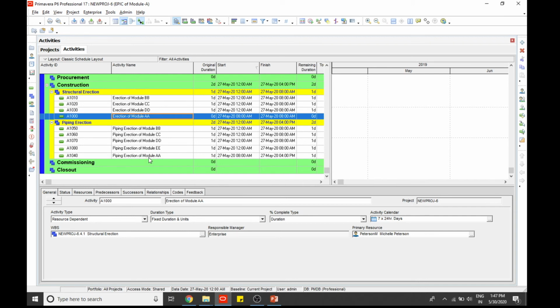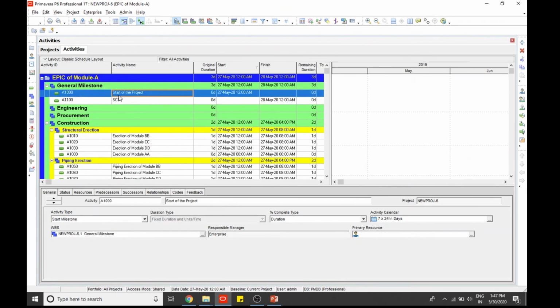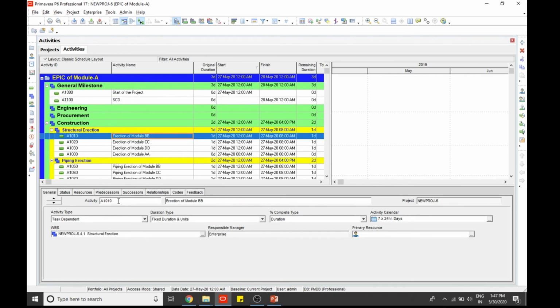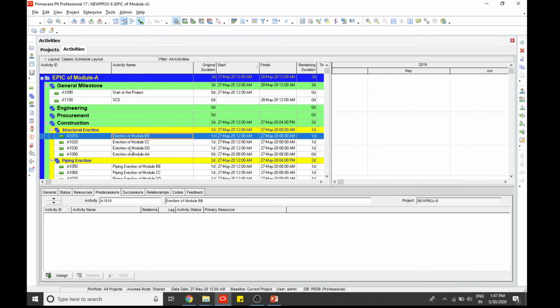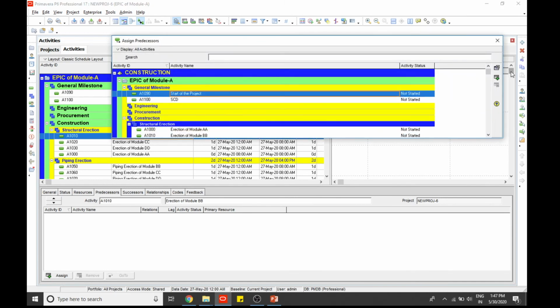Okay, so that's it. You can see that these are the activities, and if we have to assign this activity its predecessor, you can assign from here. You can click it here. Okay.